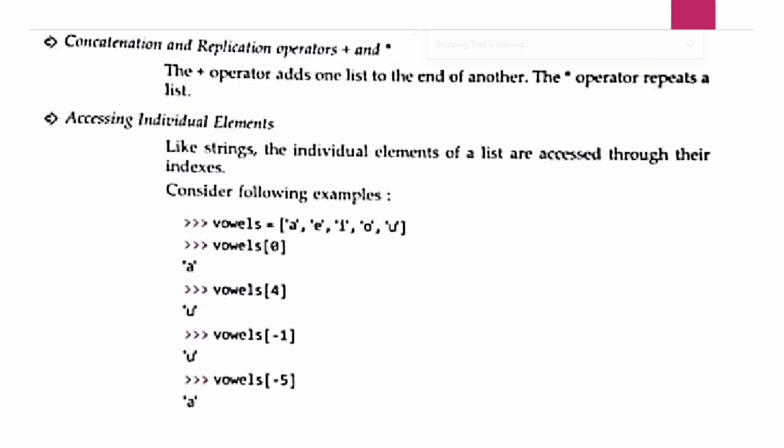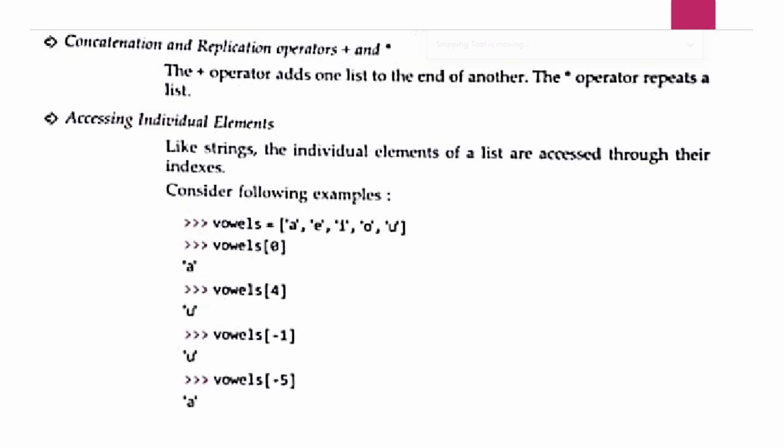Next is accessing individual elements. Like strings, the individual elements of a list are accessed through their indexes. Here an example is given. A variable vowels contains A, E, I, O, U. Vowels of 0 gives the element at index 0. This A is at the 0 index, so it will return A.